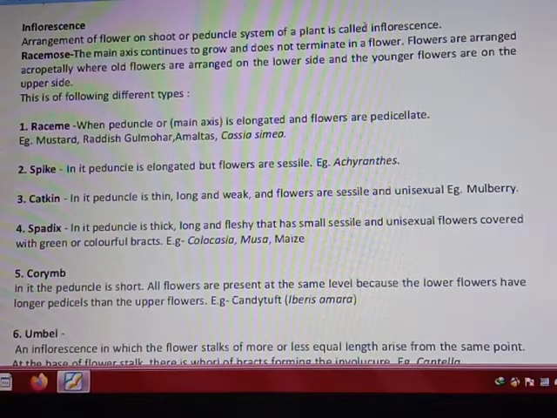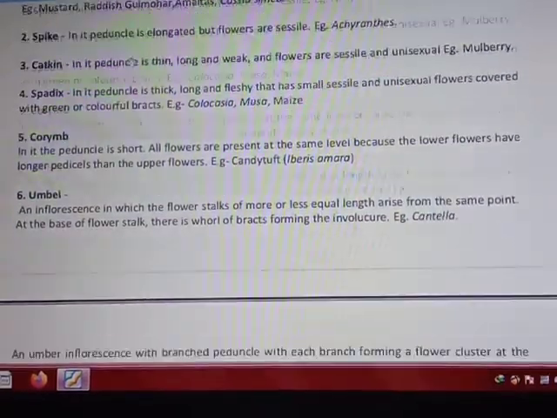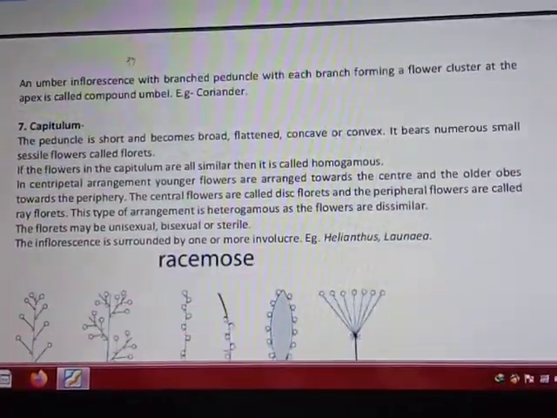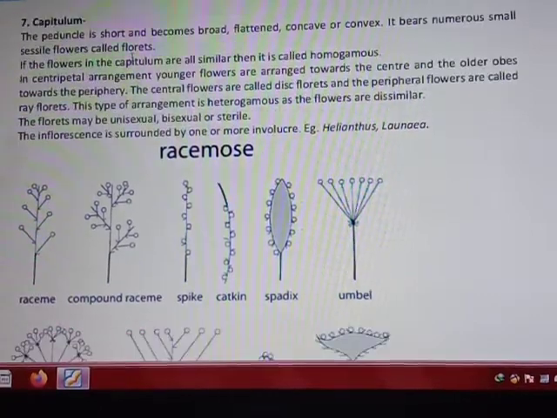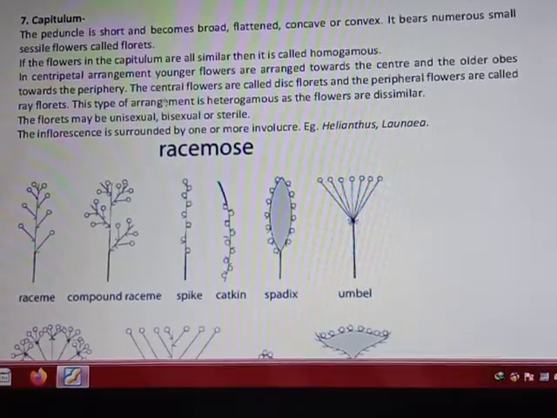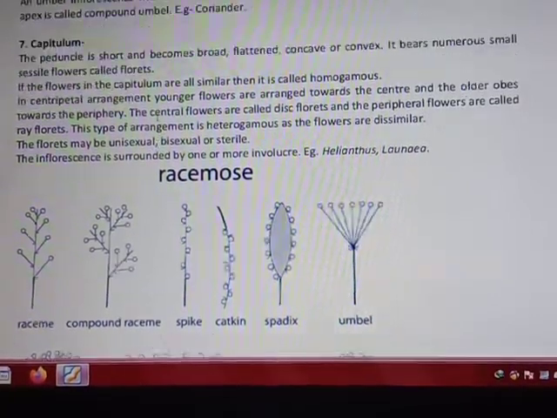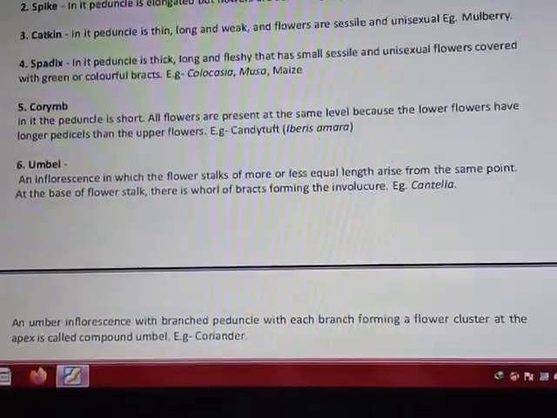So let's start further. It has so many types. First one is racemose. Racemose means in which the main axis grows continuously but does not terminate into a flower. Means that the main axis grows continuously. Let me check whether there is a diagram related to this or not. Yes, all of the types are related to racemose. We will discuss one by one. These diagrams are given. So first one, make its definition clear.